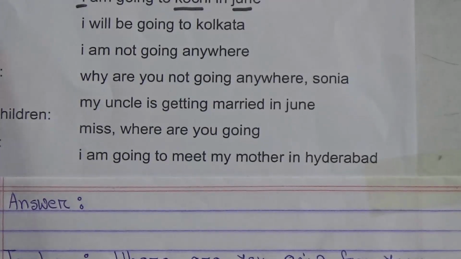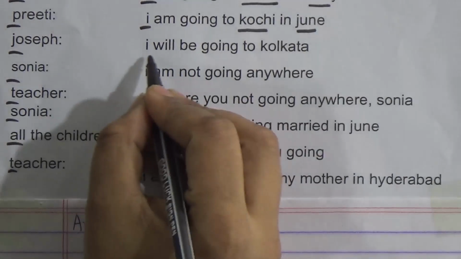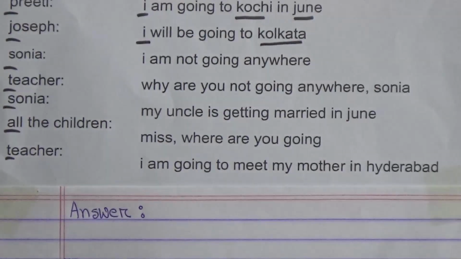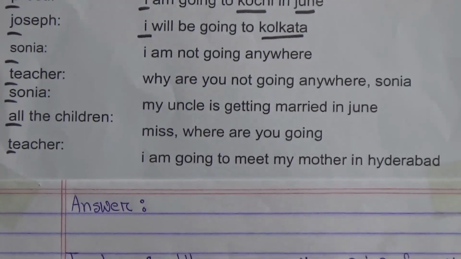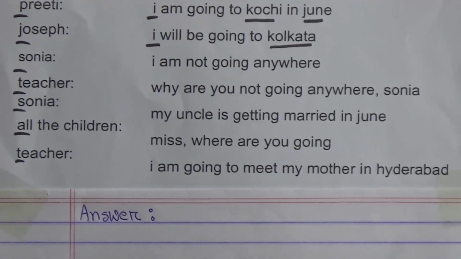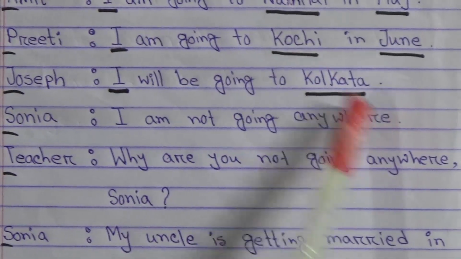Then Joseph: I will be going to Kolkata. The first word is I, and Kolkata is the name of the place. So the first word I is a capital letter, and Kolkata is the name of the place, so we use a capital letter for Kolkata.